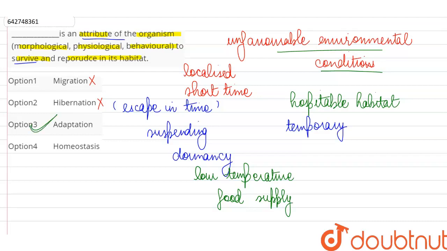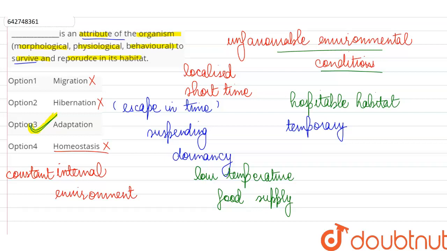Now, adaptation is the correct answer over here, because again, if we look at our last option, homeostasis is the term that we use for the constant internal environment which some living organisms have the ability to maintain regardless of the ambient conditions. Their body temperature and their osmotic concentration in their body is going to remain stable. So when such a constant internal environment is maintained, we say that this organism is maintaining homeostasis.